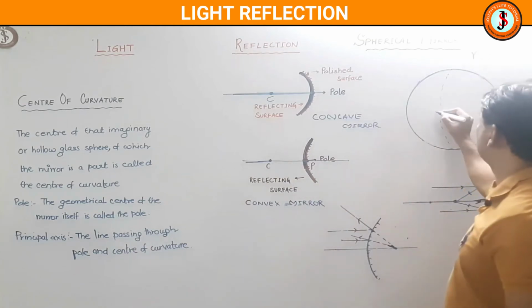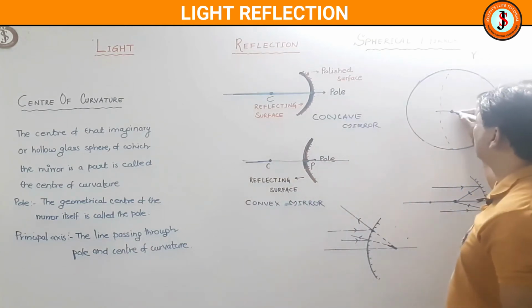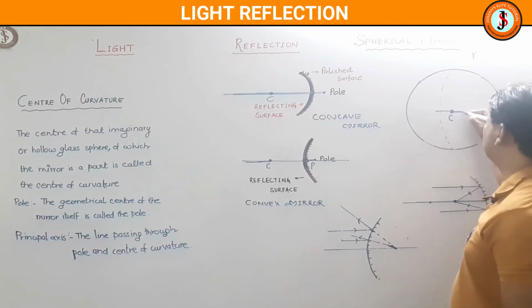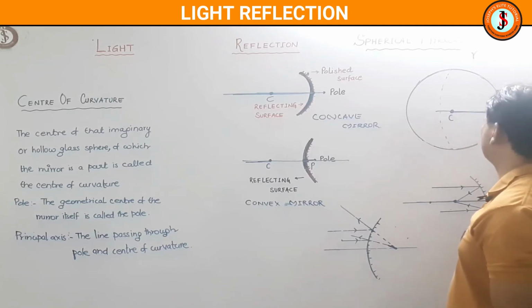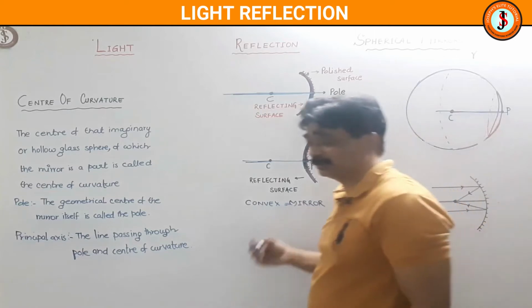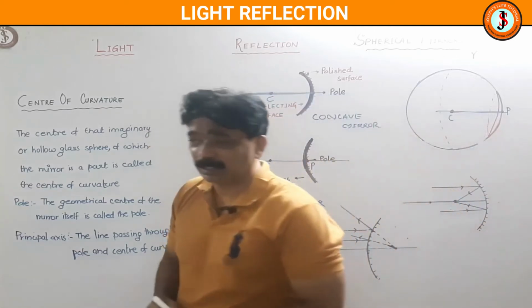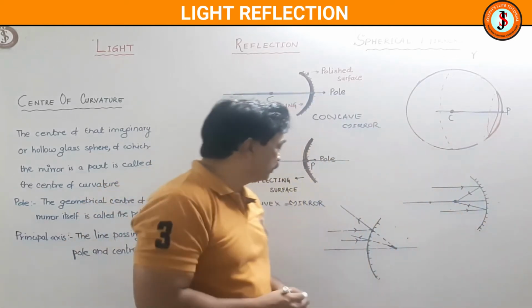Here also, you know why it will be called the radius of curvature. C is here and P will be on the circumference of this hollow glass sphere. So this is the radius of curvature. Did you understand? Now see what happens.